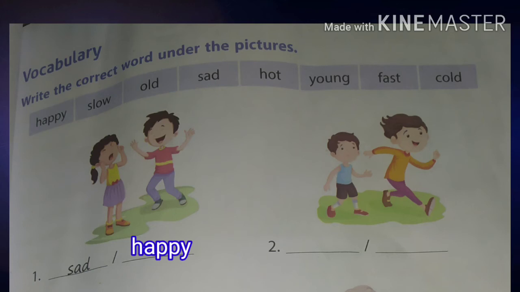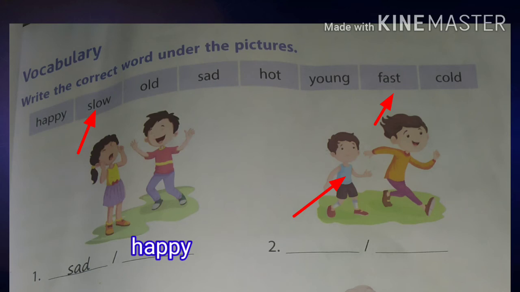What is the second question? There, 2 children are there. One boy is running fast. Behind him, a boy is going slowly. He is running slowly. So what is the word here? First boy, the small boy.